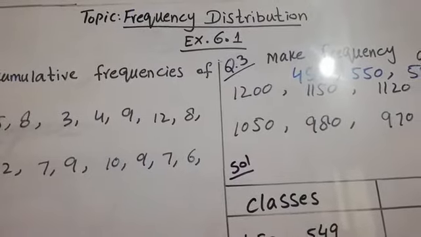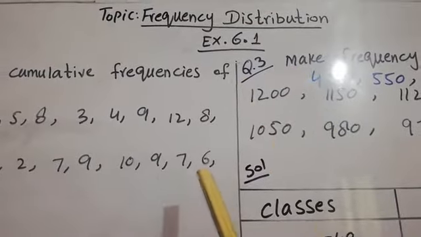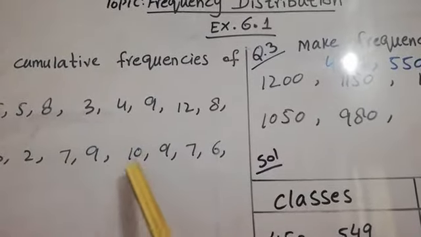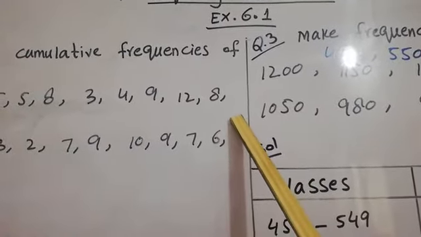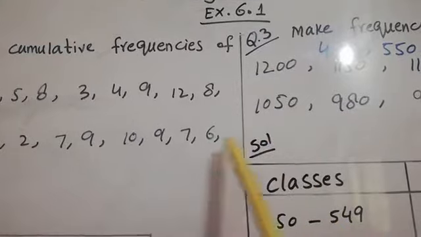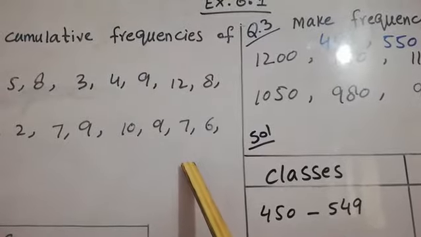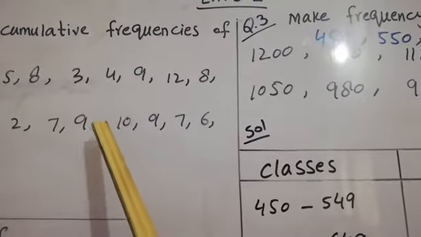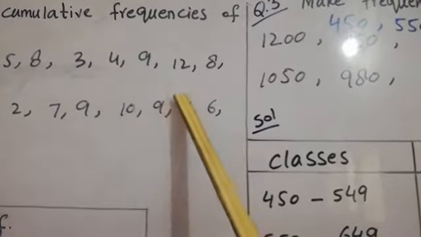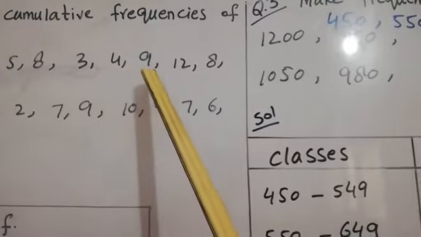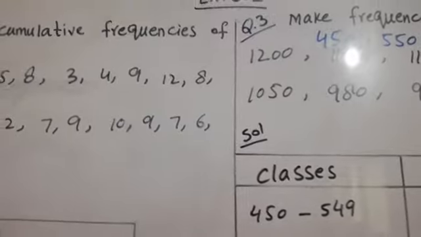In mathematics or in statistics, my dear students, the frequency means the number of occurrences of the values in a data. For example, you can see on the screen that there are some values which are not in ascending or descending order. If I want to discuss the frequency of 9, on this screen you can observe that there are 3 values of 9: 1, 2, 3. It means the occurrence of 9 is 3. So we can say that the frequency of 9 is 3 in this data. This is the example of the frequency.